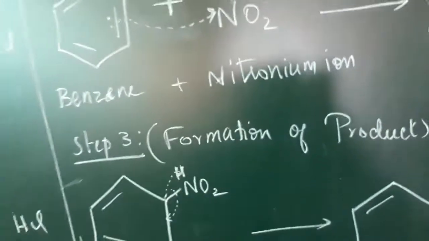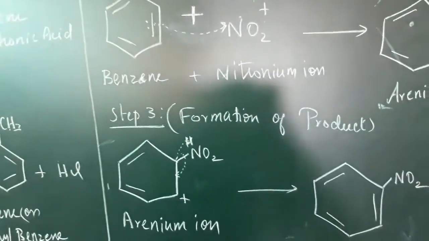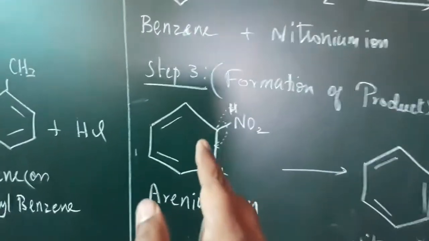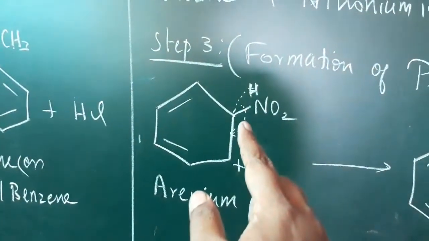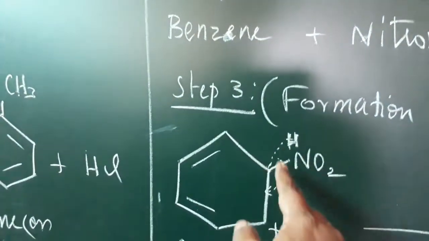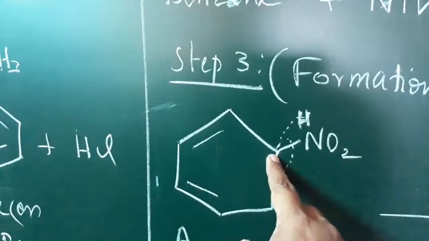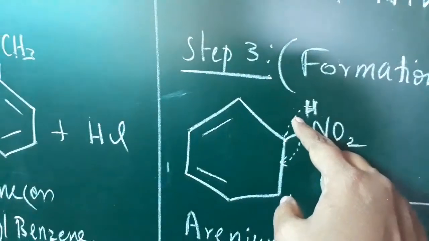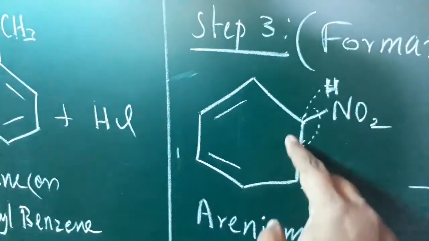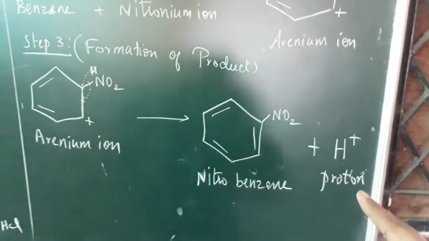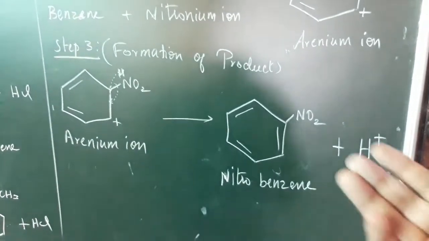Next, step 3 is formation of the product. How is the product formed? The arenium ion, once again I write this arenium ion here. Each corner has a carbon along with a hydrogen, so I projected the hydrogen here in this corner. Not only carbon, along with the carbon we also have hydrogen. That hydrogen gives its bond to these 2 carbons, and it is eliminated as H plus. H plus is the proton. So by eliminating the proton, we are giving the product.